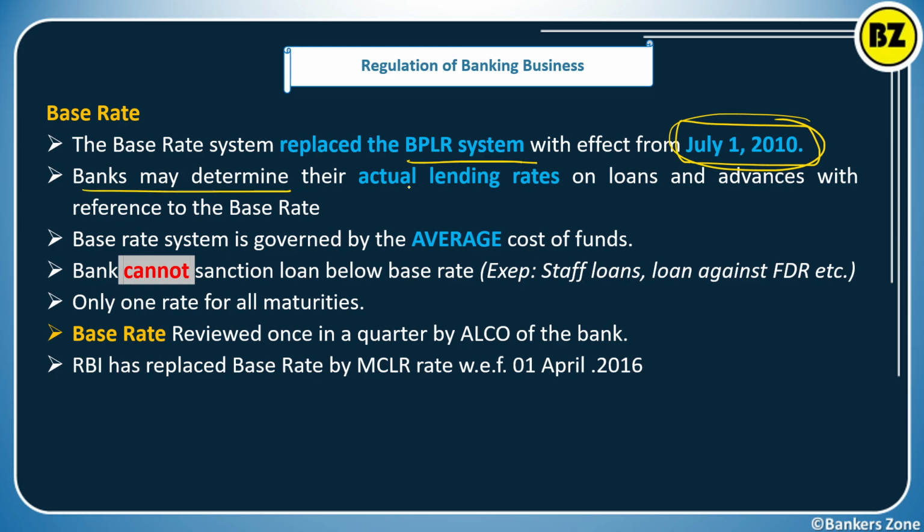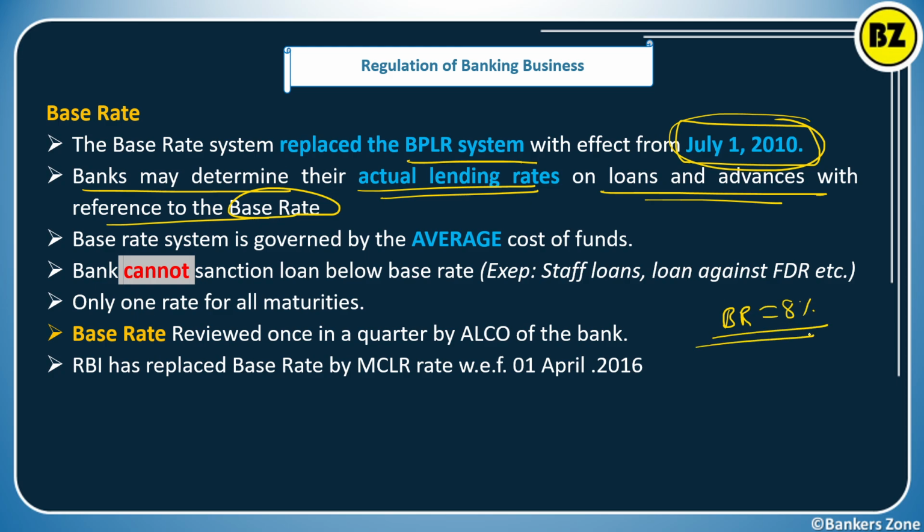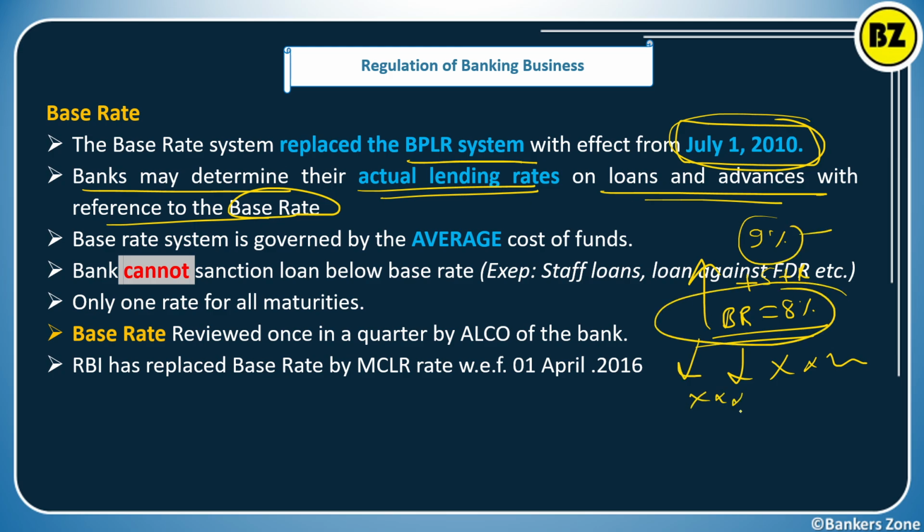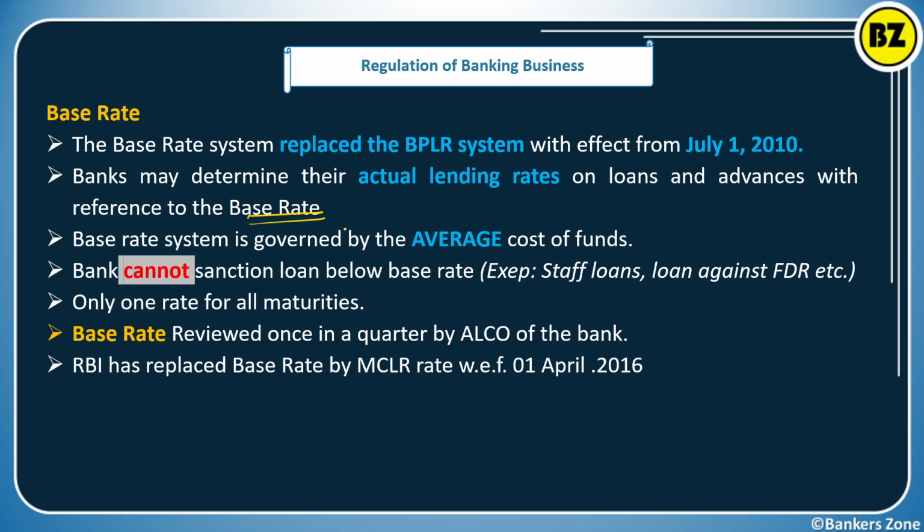The bank may determine its actual lending rate on loans and advances with reference to the base rate. What do you mean by it? For example, suppose the bank has a base rate of say 8%, right? Below that the bank cannot lend the money, and to decide the rate of lending for any loan, they have to add some percentage, it may be the spread or any cost. So say at 9% the bank can offer the loan. Base rate is 8, below that the bank is not going to lend, right? Simply, below the base rate, banks are not allowed to give a loan.